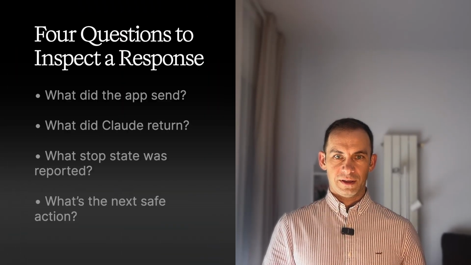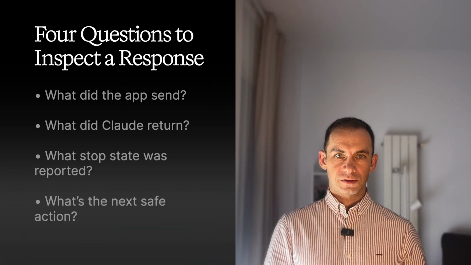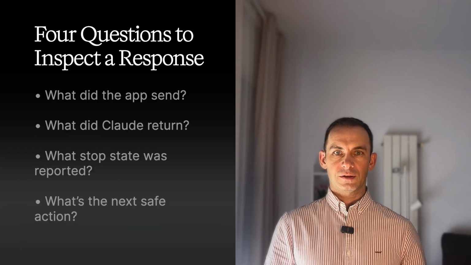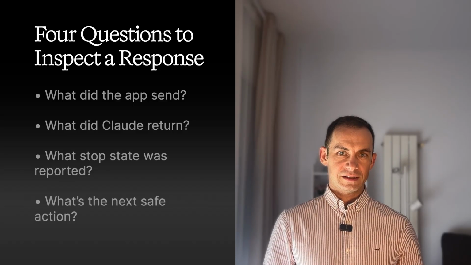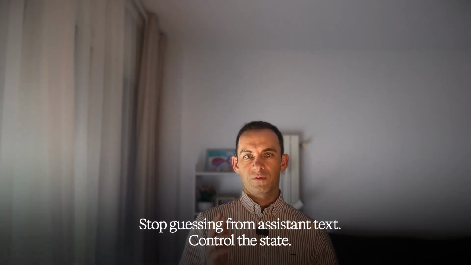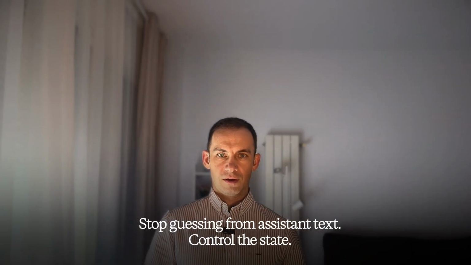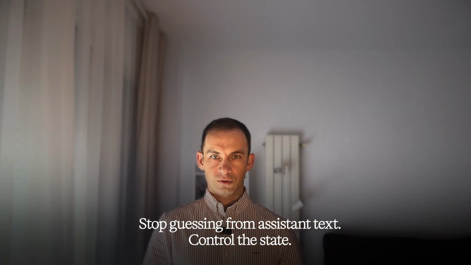Your next action is simple. Keep the request anatomy cheat sheet open, then start lab 1 with the sample response. As you inspect it, ask four questions. What did the application send? What did Claude return? What stop state did Claude report? What is the next safe application action? In module 2, we will use this anatomy to build the actual stop reason router, and stop guessing from assistant text. That is a shift from reading words to controlling the state.